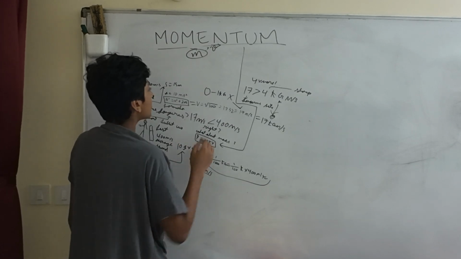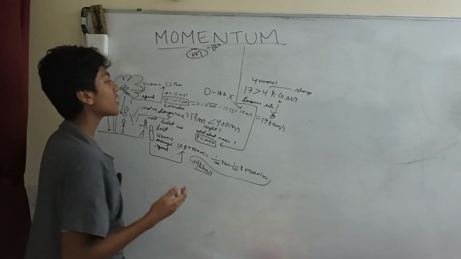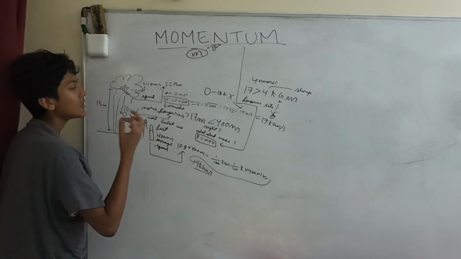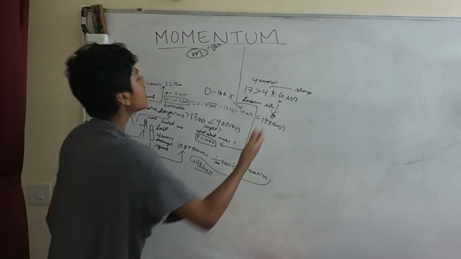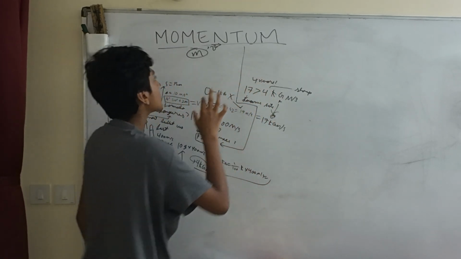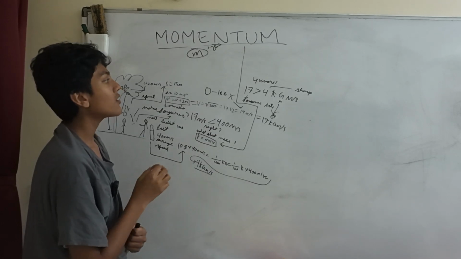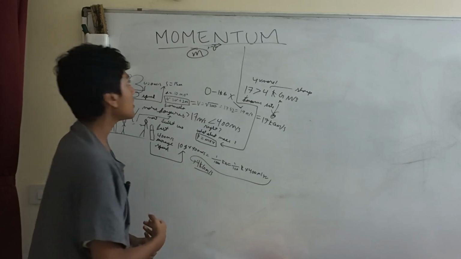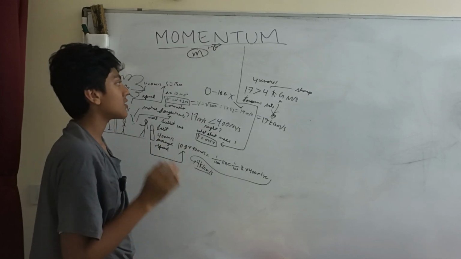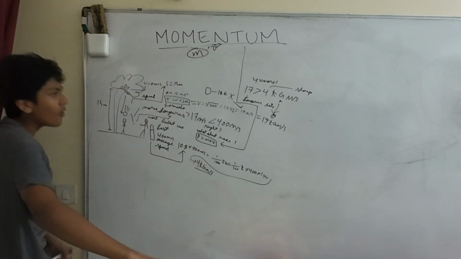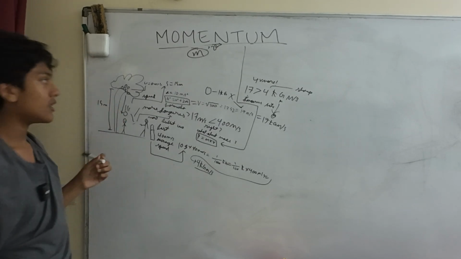As for the coconut, the average weight of a coconut is 1 kg. So we have to multiply that by 17 meters per second, and that gives us 17 kg meters per second. And now we see that the coconut has more momentum. It's 4 times more, which basically means that the coconut falling from a tree is more dangerous than the bullet if it hits you, because all that force is hitting onto your poor head, which can injure it gravely or even kill you, okay?